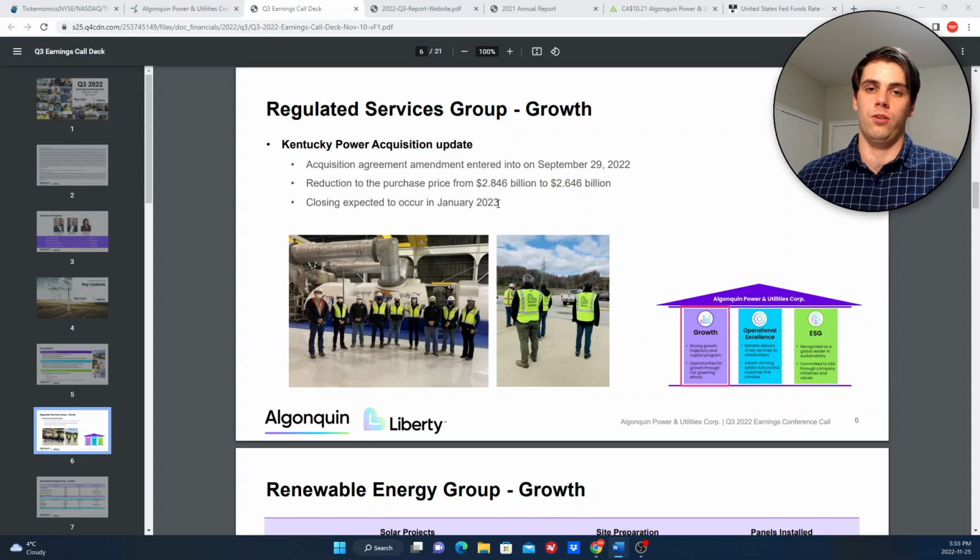They did state in their recent earnings call they want to place less of a focus on raising equity, probably because it just makes their dividends so much harder to maintain and keep that dividend growth going, which is a big reason why people are invested in them. But with this acquisition of Kentucky Power, a transaction valued at about $2.5 billion, they did state that a lot of the funding for that is going to come through their credit facilities, which do have variable interest rate debt attached to them. So that's adding another just over $2 billion to the variable interest portfolio.